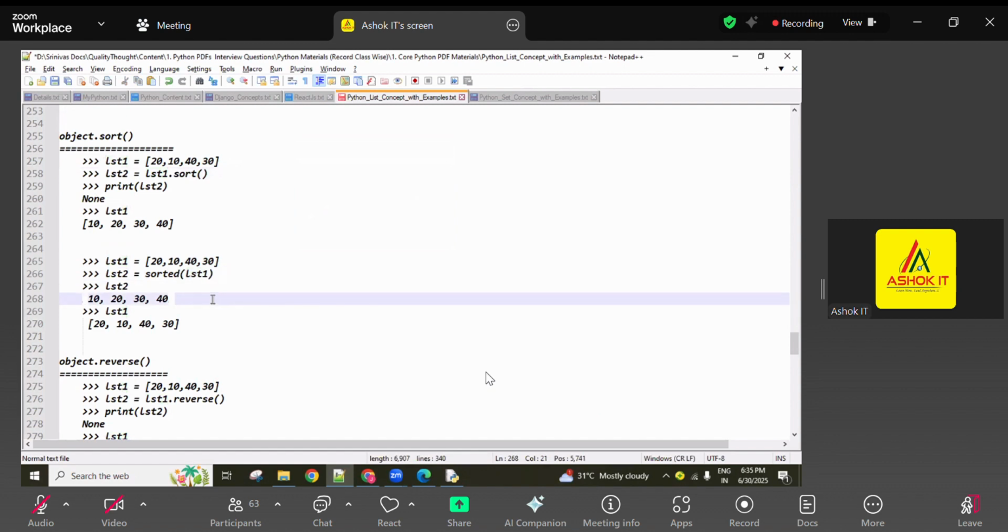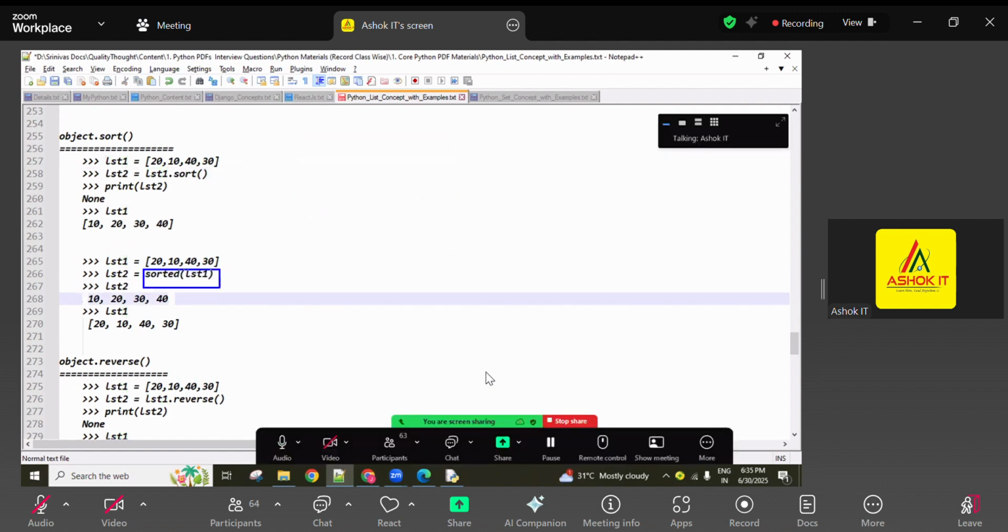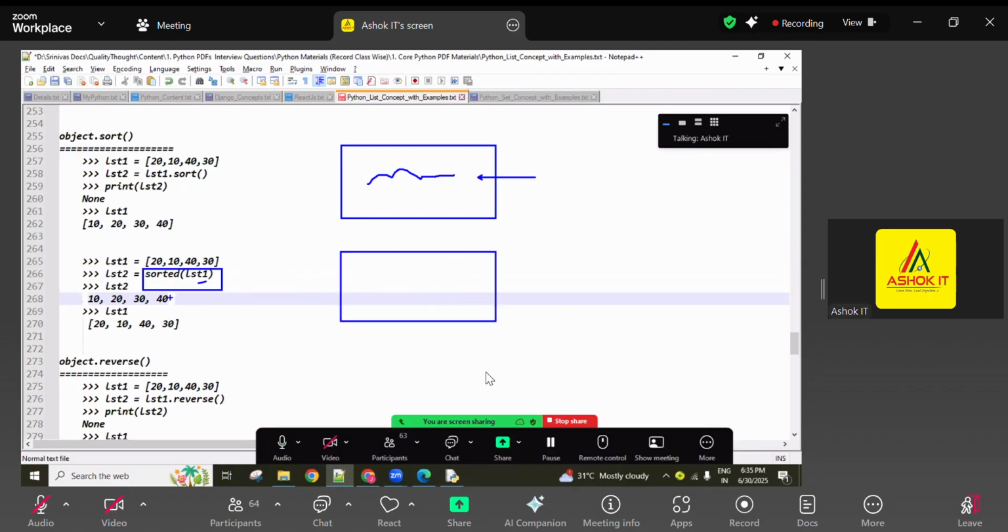And next, the sorted function is there, a global function. If we use the sorted function on a given object, it takes all the elements, sorts them, and returns a new object. That new object is assigned to LST2.